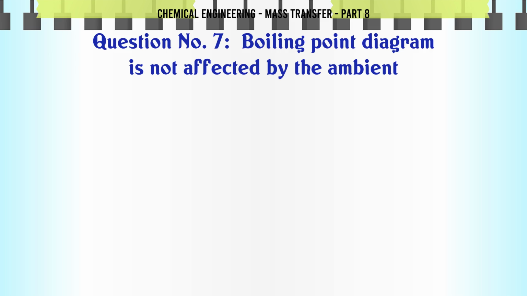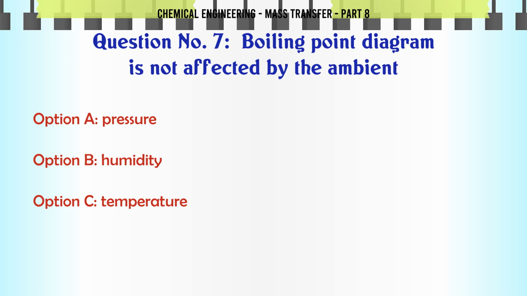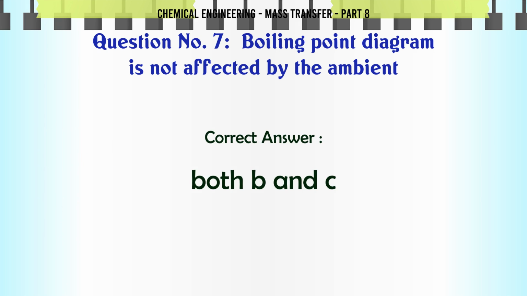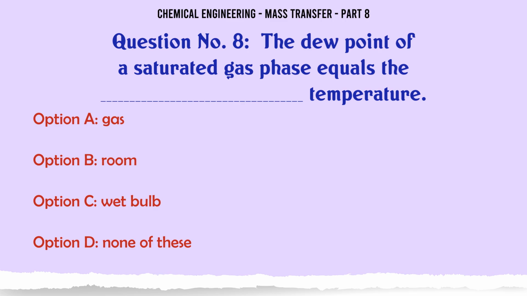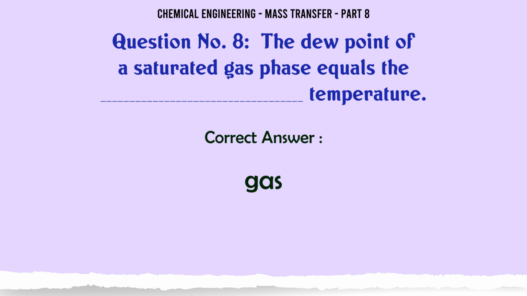Boiling point diagram is not affected by the ambient A. Pressure. B. Humidity. C. Temperature. D. Both B and C. The correct answer is both B and C. The dew point of a saturated gas phase equals the temperature A. Gas. B. Room. C. Wet bulb. D. None of these. The correct answer is gas.